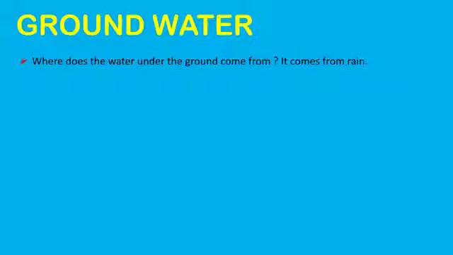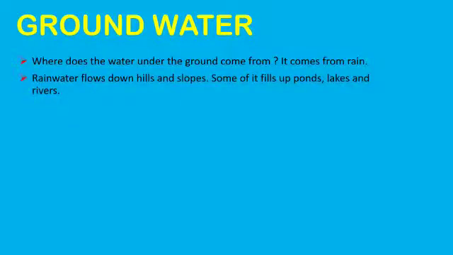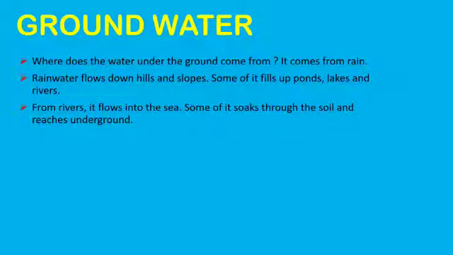We use water from lakes, rivers, etc. But the question is, where do they get water from? When it rains. Rain gives water to all of us. Rainwater flows down hills and slopes. Some of it fills up ponds, lakes and rivers. From rivers, it flows into the sea. Some of it soaks through the soil and reaches underground. The water stored underground is called groundwater.